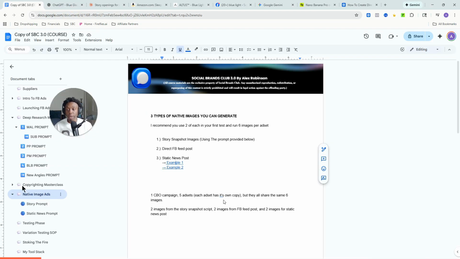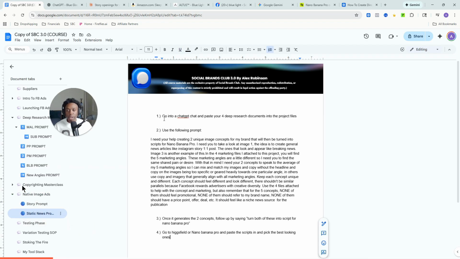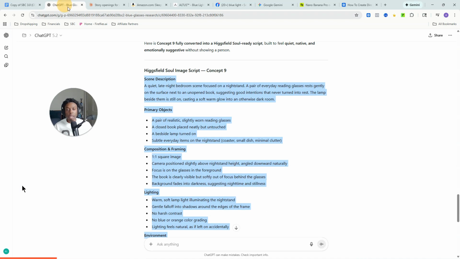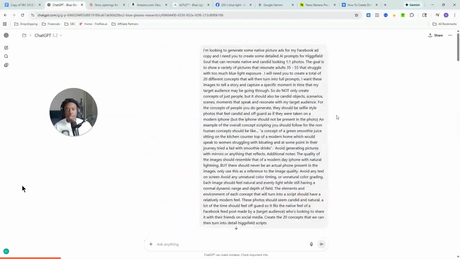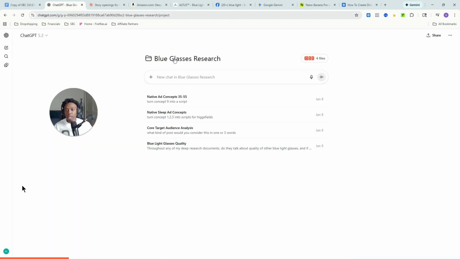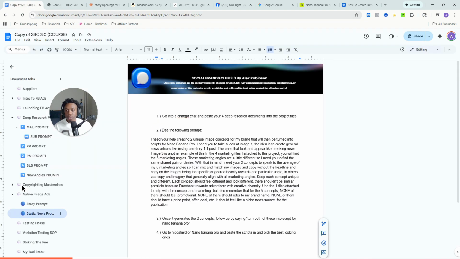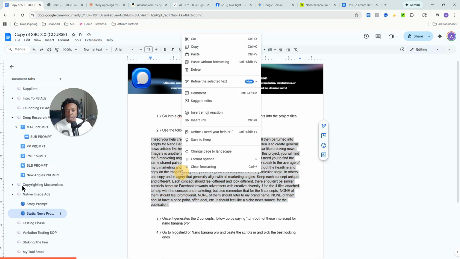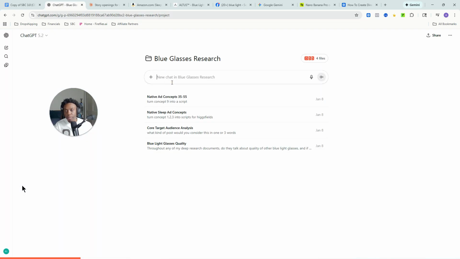And with the CBO, Facebook will spend it if it thinks it could perform well, and it won't spend it if it doesn't. So it doesn't hurt to cover all your bases by doing this. So to do this, just go down to static news post, and you're going to follow the basic instructions. If you haven't already, you're going to create a ChatGPT project, and you're going to upload your 4 deep research files here. And from there, we're just going to use the following prompt. It's literally copy and paste. You have nothing to do besides just copy, paste.